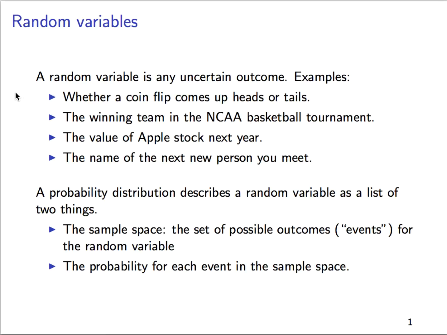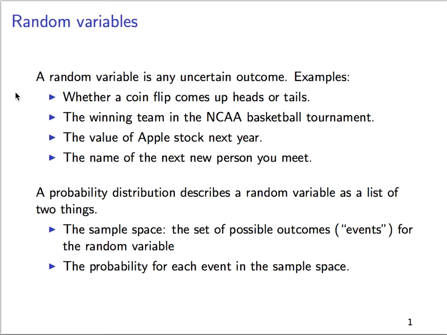So this could be something as simple as whether a coin flip comes up heads or tails. It could be the winning team in the NCAA basketball tournament. It could be continuous. In other words, could take any range of values, above 0 here. It could be the value of Apple stock next year. Or it could be something that, while not literally infinite, seems practically infinite. Consider the set of all names of people in the world. The name of the next new person you meet. That would be a random variable taking values in that set of all possible names.